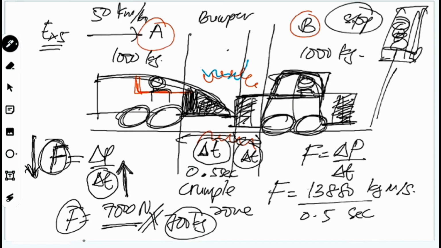So that's why the engineer create airbag, and then the buffer ataupun crumple zone untuk kereta. The greater the time taken for the event ataupun time taken for the collision, so the lower the force experienced by the passenger and the driver of both car, kedua-duanya.